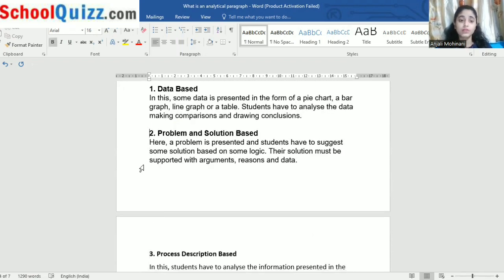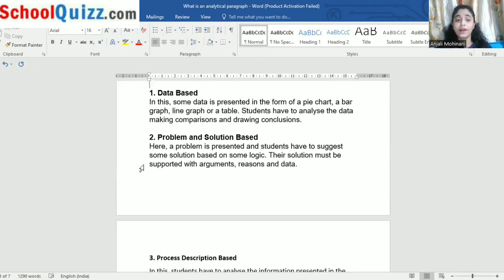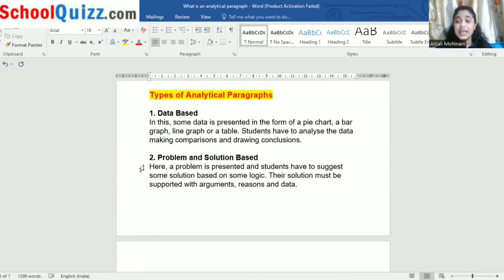Now today we are going to study what are the types of analytical paragraphs in our syllabus? Okay, so there are various types of analytical paragraphs. First one is data-based. Means it is based on what? It is based on simple data. So let us read in detail. In this, some data is presented in the form of a pie chart, a bar graph, a line graph, or a table. So it can be presented in what? In the form of pie chart, in the form of bar graph, in the form of line graph, or a table.